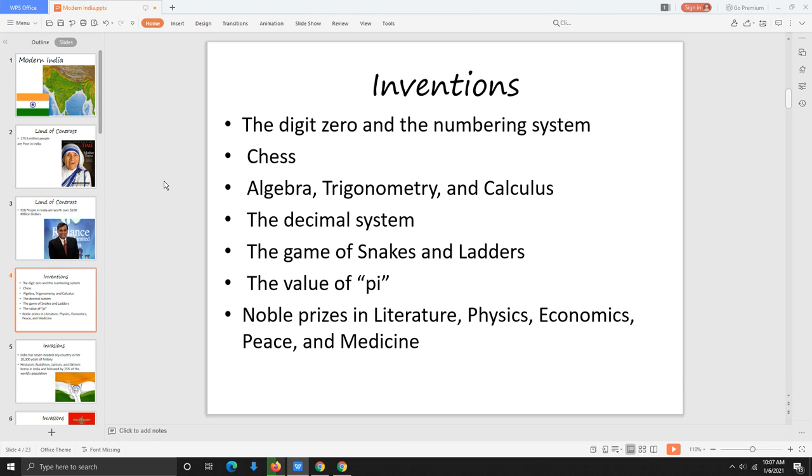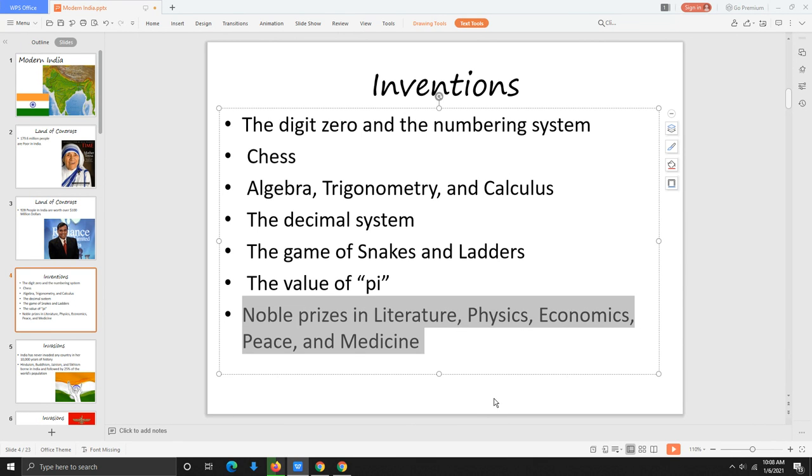Advanced mathematics such as algebra, trigonometry, and calculus are also from India. The decimal system comes from India. The game of snakes and ladders is from India. The value of pi, 3.14, is from India as well. So they're the ones that came up with the value of pi. People in India have won Nobel Prizes in literature, physics, economics, peace, and medicine.